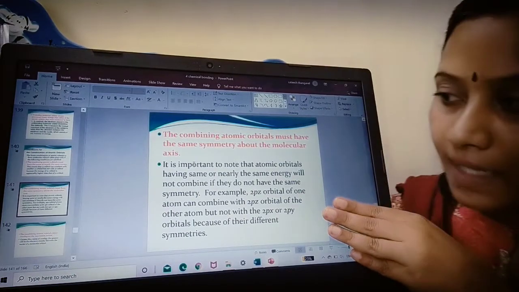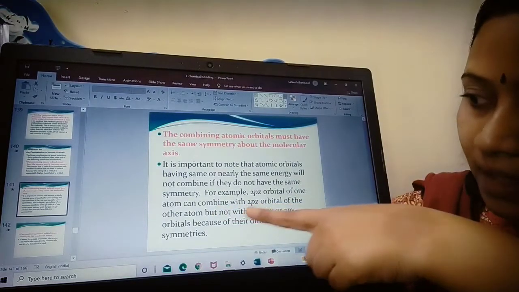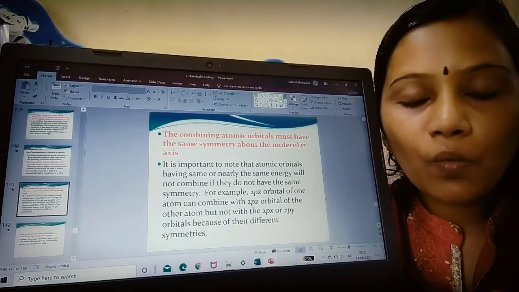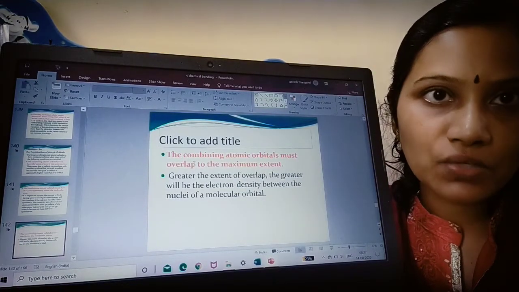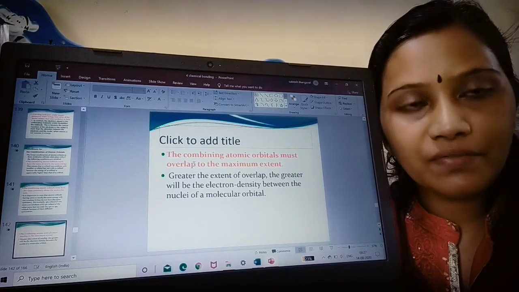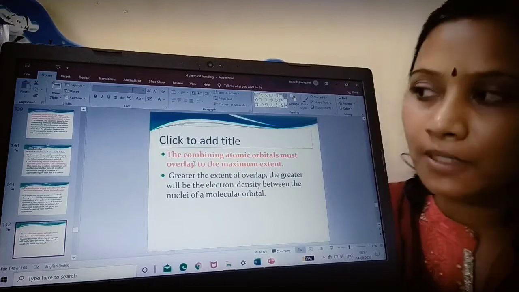So what did they say? Pz should combine with the pz orbital but not with px or py because they have different symmetry. As I told you, 1s should combine with 1s only. Similarly, px should combine with px only. Otherwise, the symmetry is different. If the energy is different, no combination. If the symmetry is different, no combination.